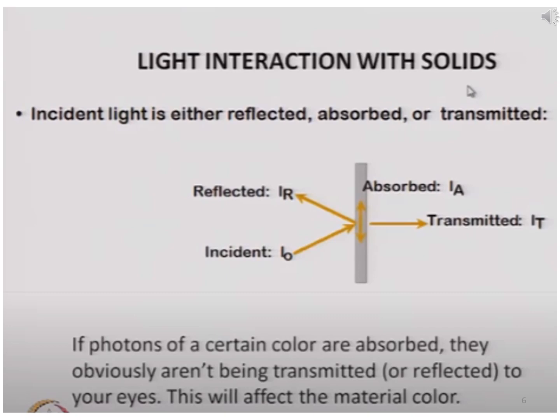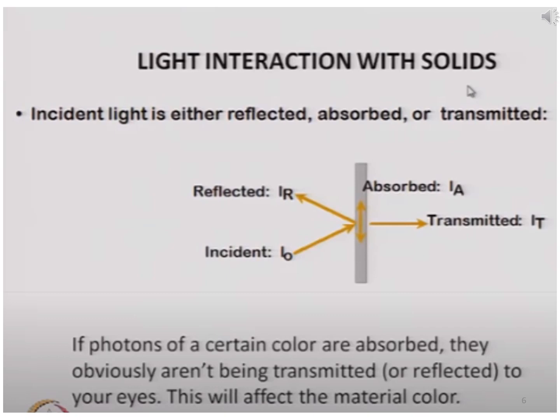It is represented by IR, the reflected ray. The ray in the medium is the absorbed ray, IA, and the light that crosses the solid and transmits from it is the transmitted ray, represented by IT.